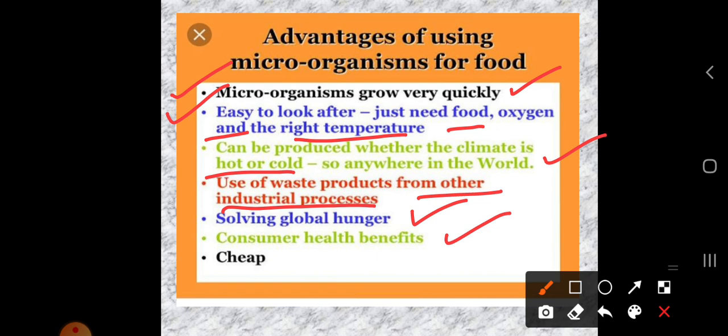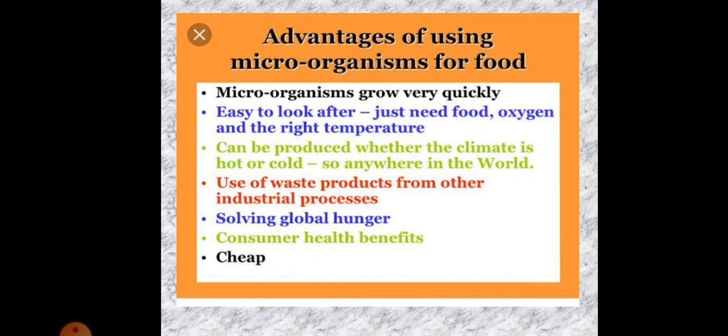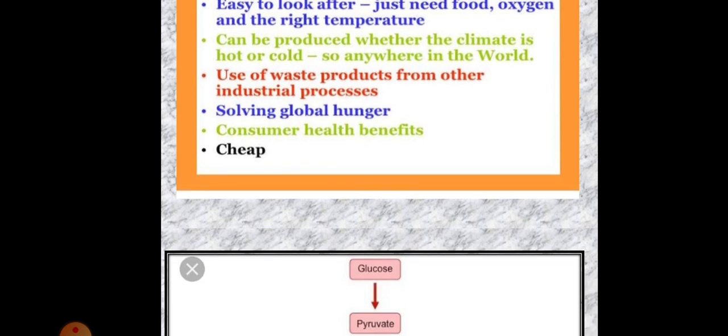So sometimes the consumer gets health benefits, and sometimes a disadvantage. While eating such bakery products you have to be careful. As well as this, it is cheap. Usually bread or some bakery products you will get cheaply. So this is one of the advantages of using microorganisms for food.